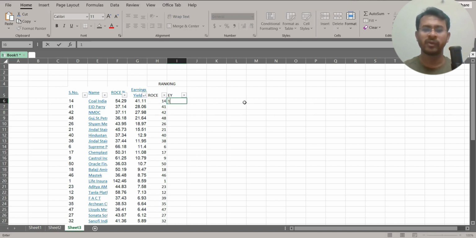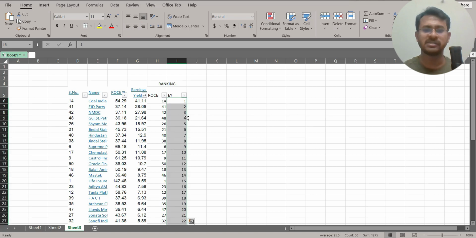So from here, we can 1, 2, 3, 4, likewise the way we have done it earlier, the same way we are doing it. So the number one means in terms of earning yield, the ranking one is your Coal India. This is what it simply indicates, right? So now this number is here.